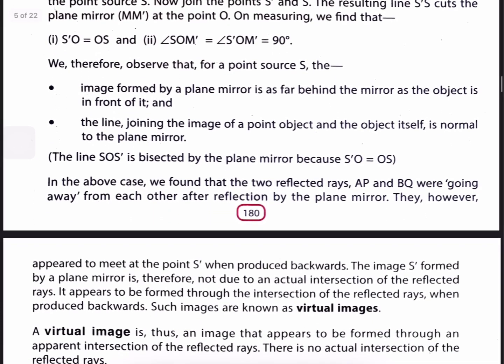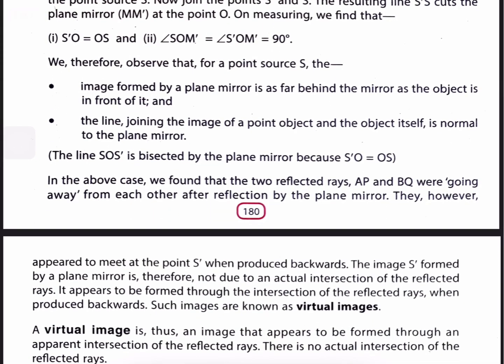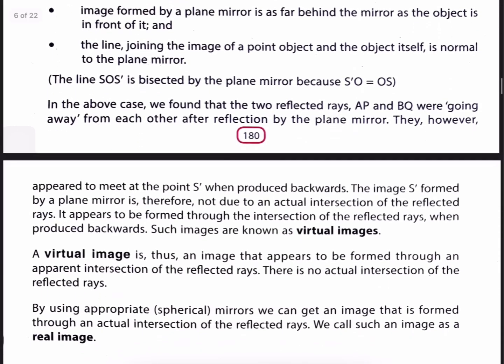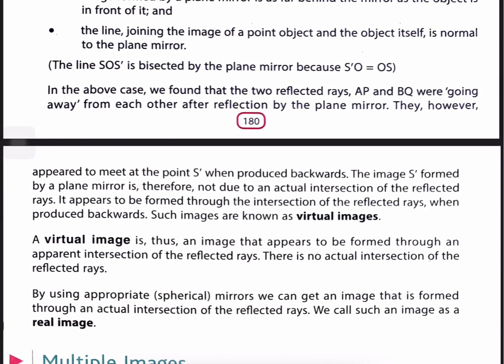In the above case, we found that the two reflected rays AP and BQ were going away from each other after reflection by the plane mirror. They, however, appeared to meet at the point S' when produced backwards.